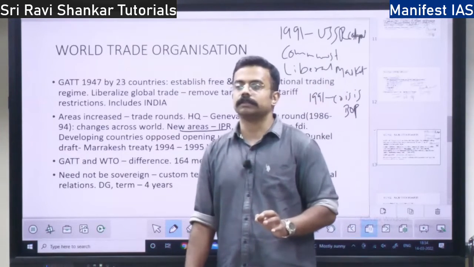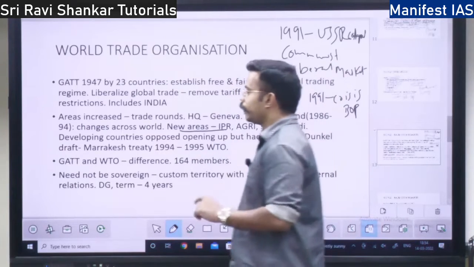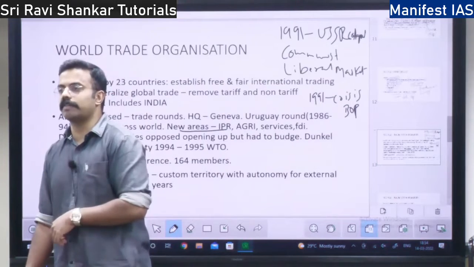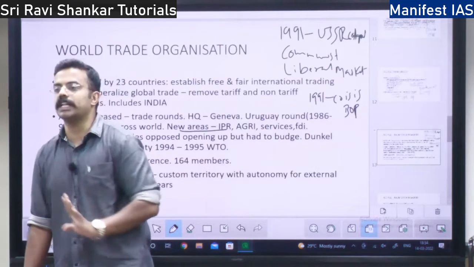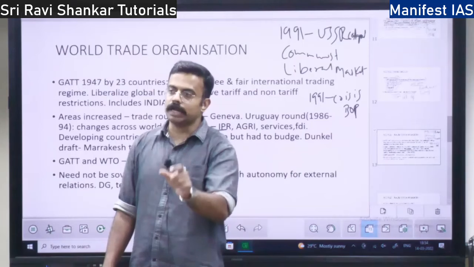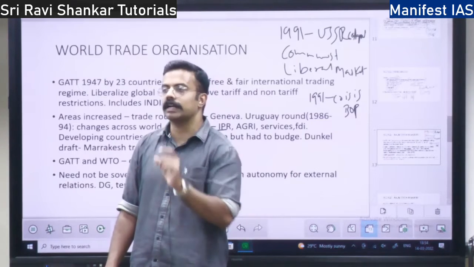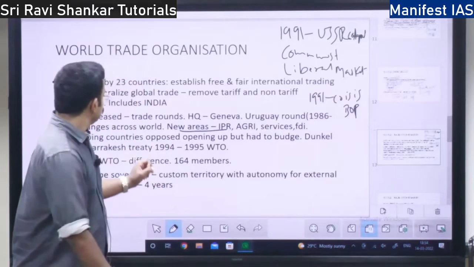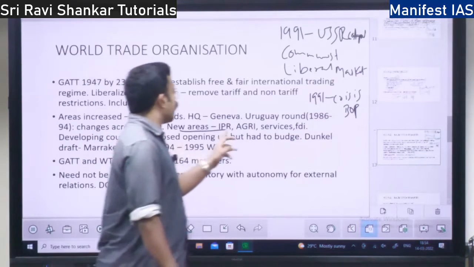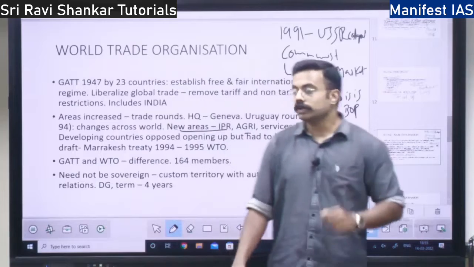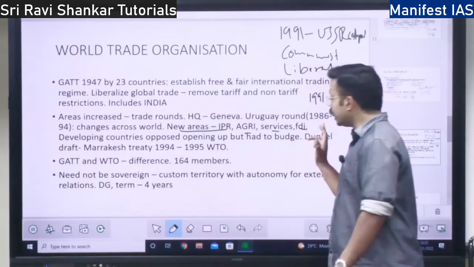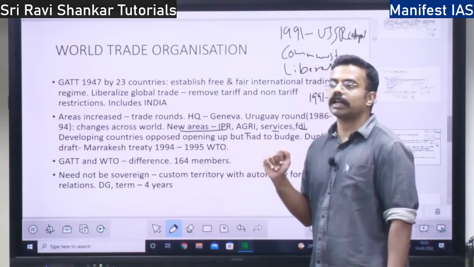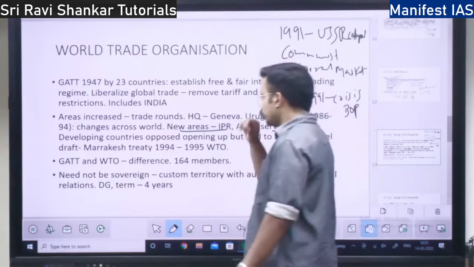What do you mean by that? You research and find a vaccine. Somebody steals the idea and manufactures the vaccine. That is a breach of intellectual property right. If you manufacture a vaccine and get a license for that, that is an intellectual property right. So IPR is included, agriculture is included, services is included, foreign direct investment is also included under the World Trade Organization.